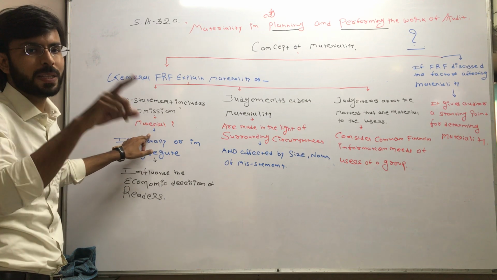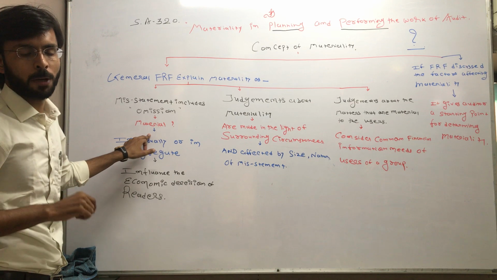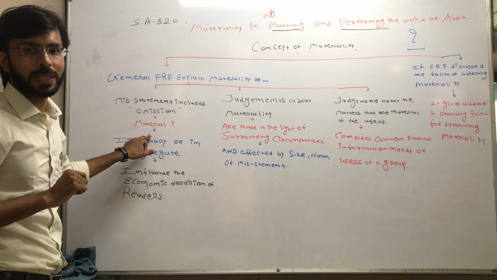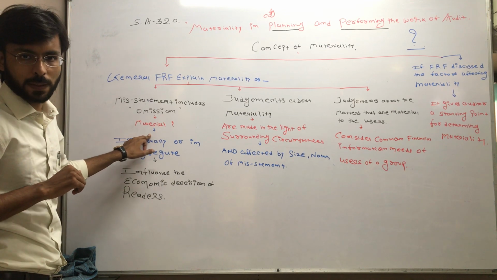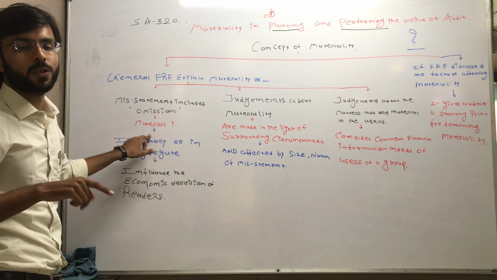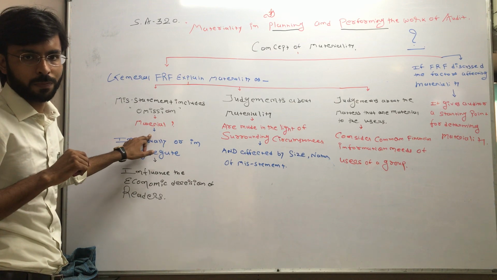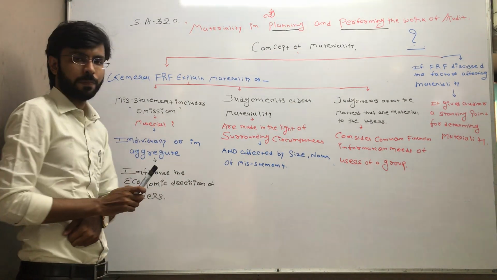Then is the same material? No, the same is not material. But if your accountant forgot or omitted to enter a transaction with the amount of, suppose, 20 lakh rupees, then is the same material? Yes, this is material. So you need to check every time whether the transaction is material or not, right? So over here, misstatement includes omission.